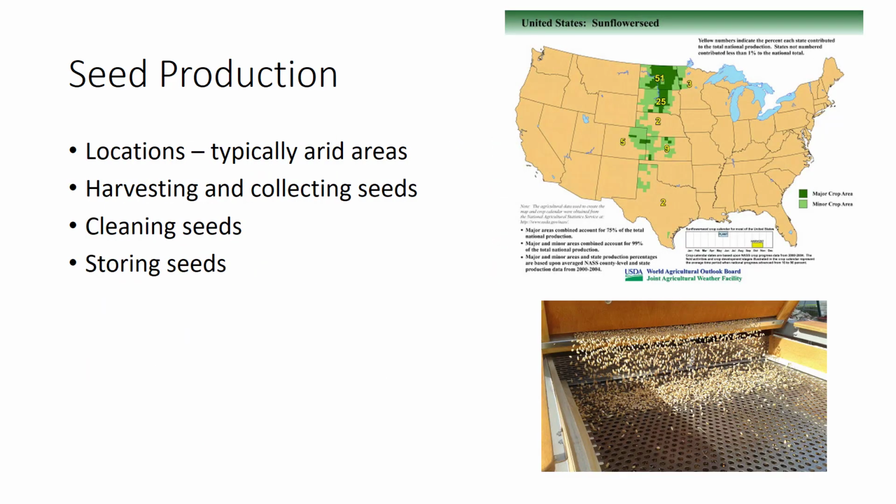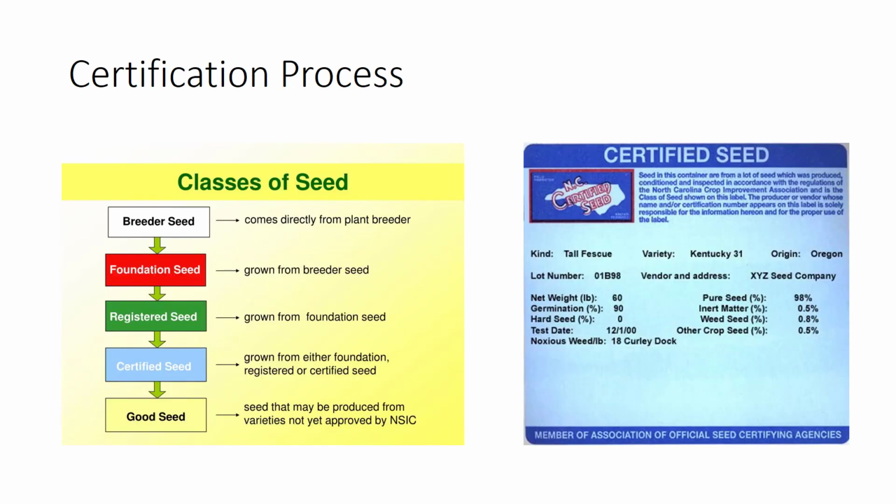A variety of factors must be considered for the production and certification of seed. To produce high-quality seed, it is important to choose the proper location. Typically, an arid climate is best because there are fewer disease problems. After a suitable location is selected, you must know when seeds are ripe to maximize germination rates and produce high-quality seedlings. After the seeds are harvested, they should be sieved to remove debris, cleaned, and properly stored to maintain their high quality.